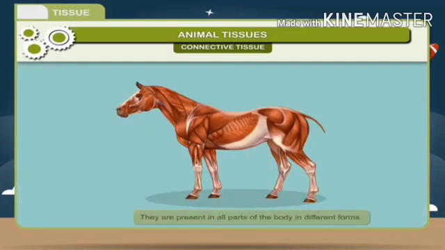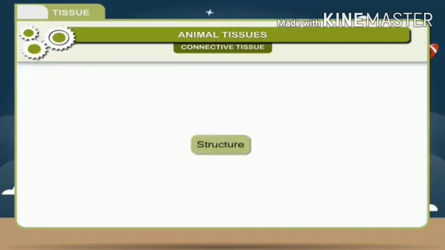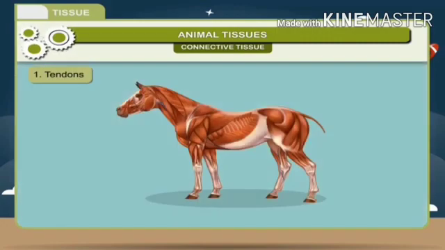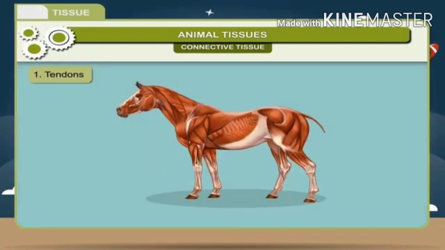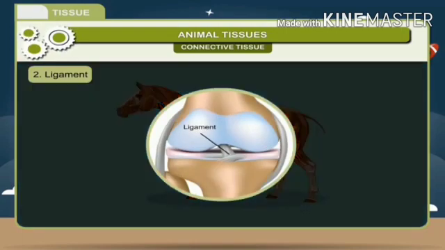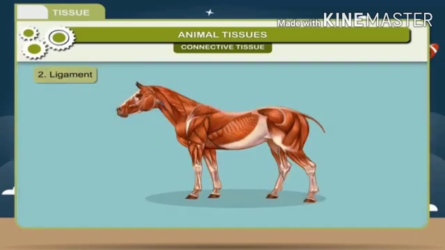Location. They are present in all parts of the body in different forms. Structure. 1. Tendons. A band of tough fibrous tissue that attaches a muscle to a bone is called a tendon. 2. Ligament. A band of tough fibrous tissue that connects bones and cartilage at a joint, or supports an organ, muscle, or other body part, is called a ligament.